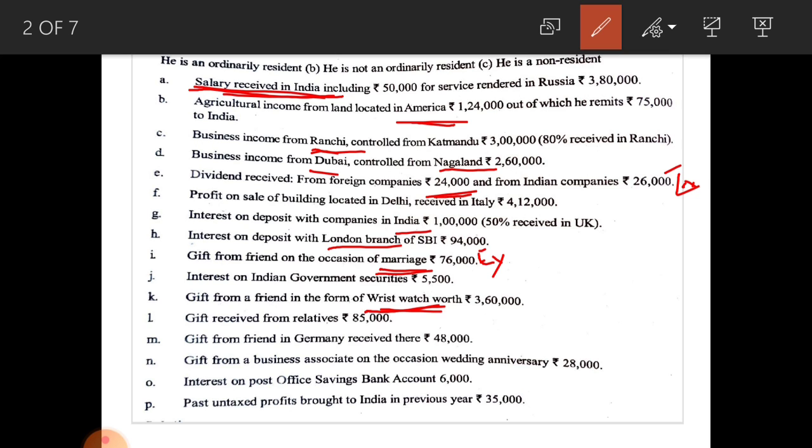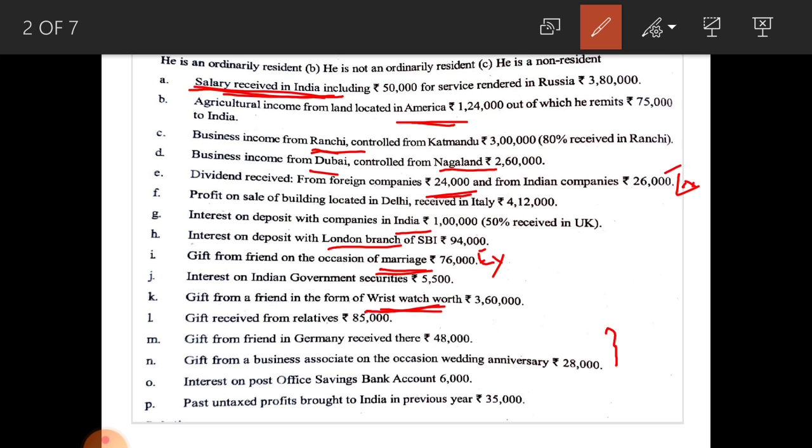In this problem, see the M and N points, two items relate to gifts. The first one amounts to rupees 48,000 and the second one amounts to rupees 28,000. The total of these two items should not cross 50,000. If the amount crosses 50,000, the entire amount is taxable. If the amount does not exceed 50,000, that amount is not taxable.